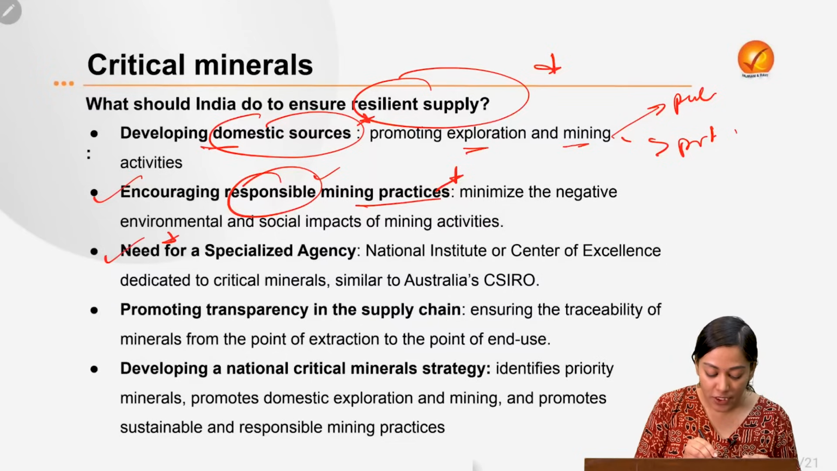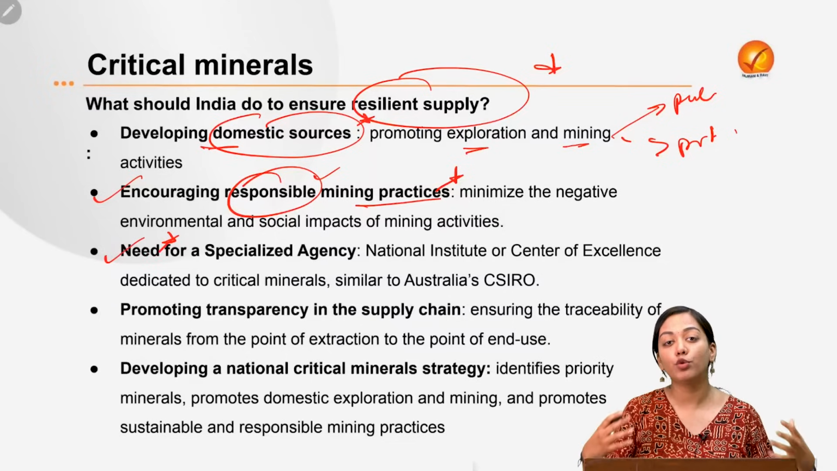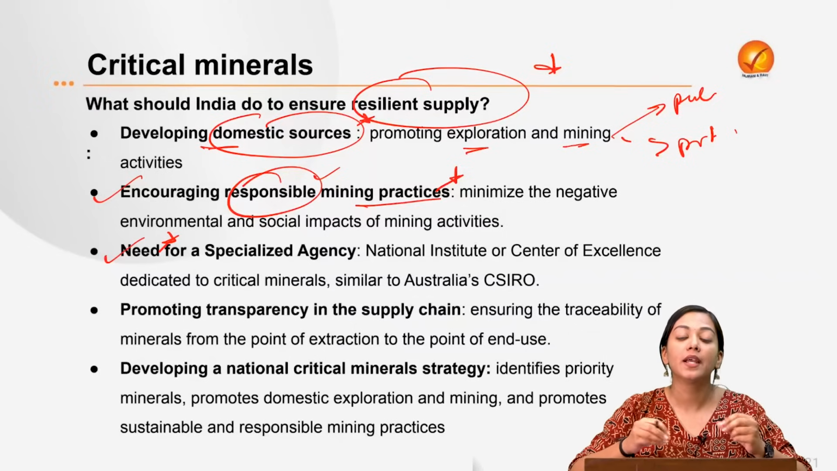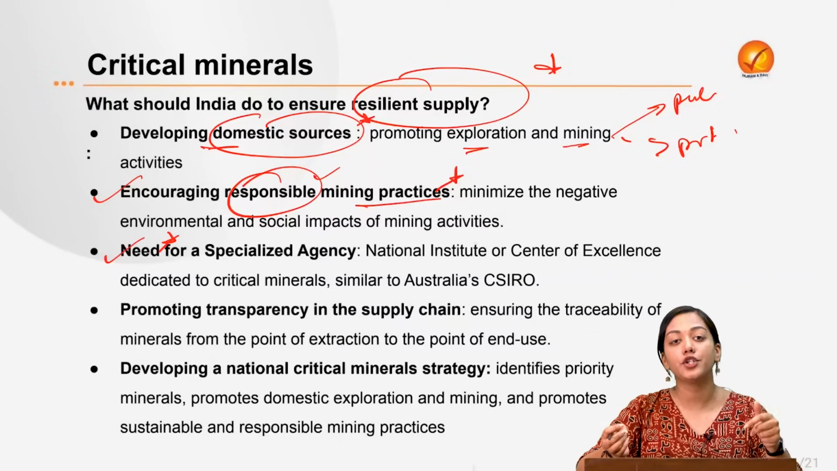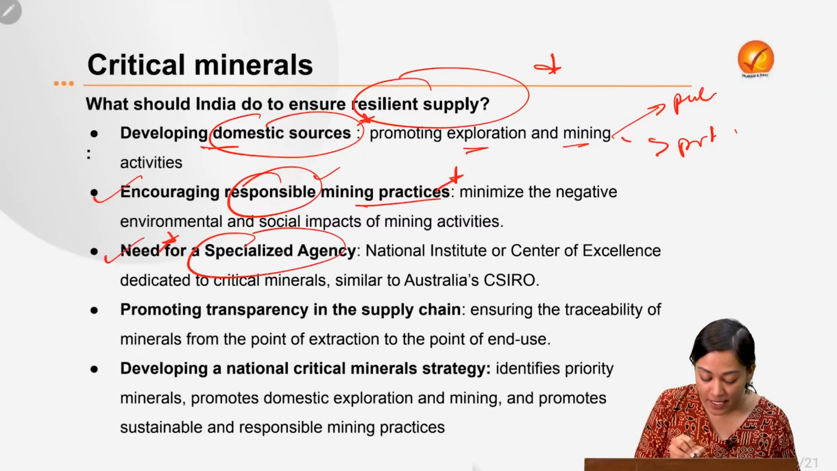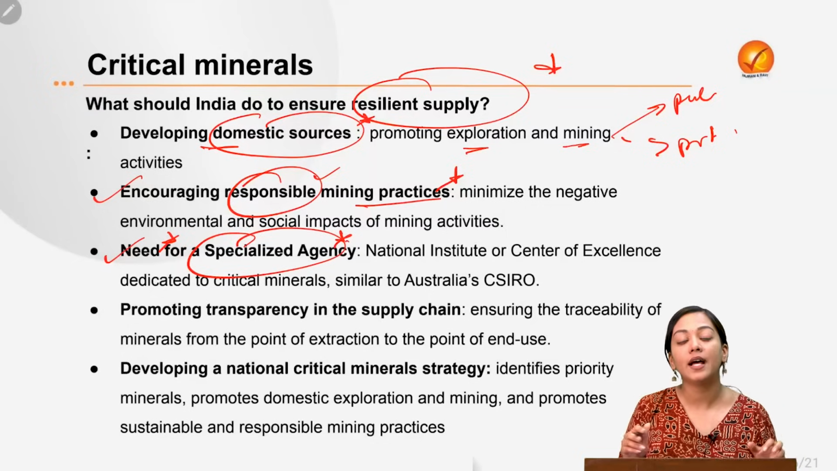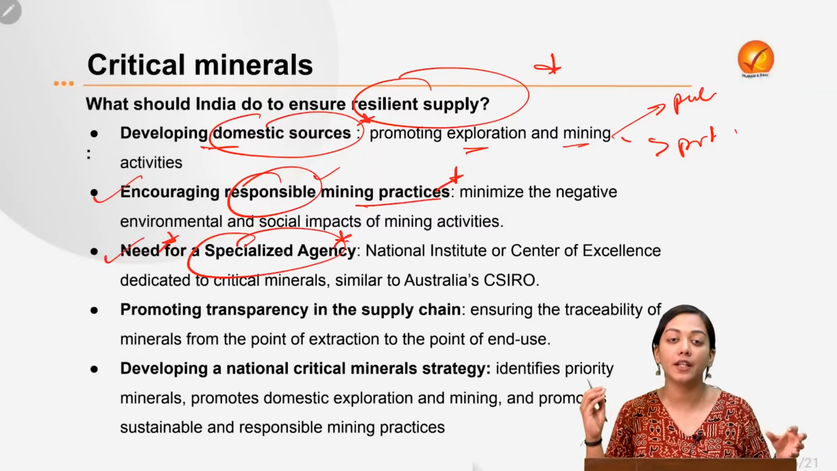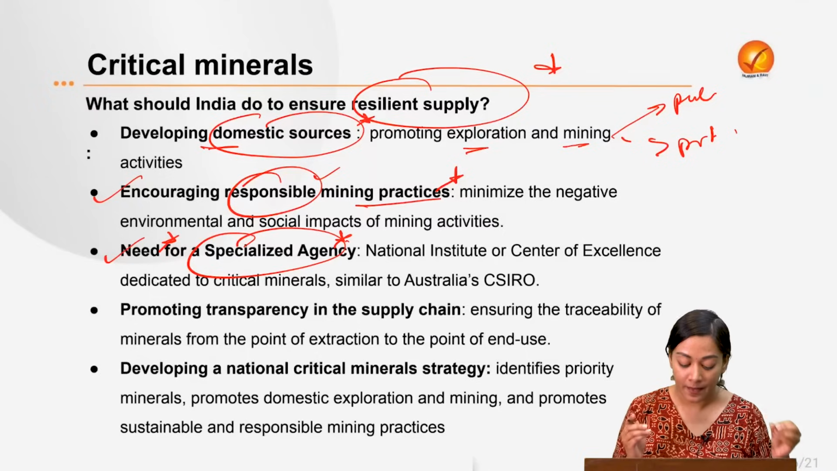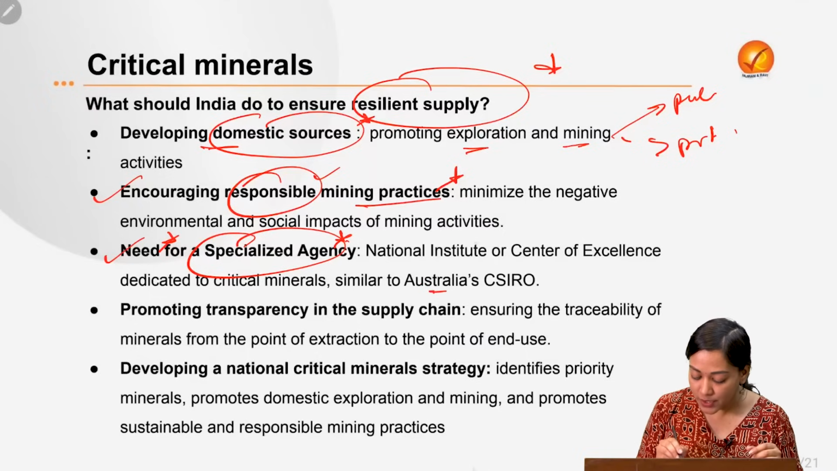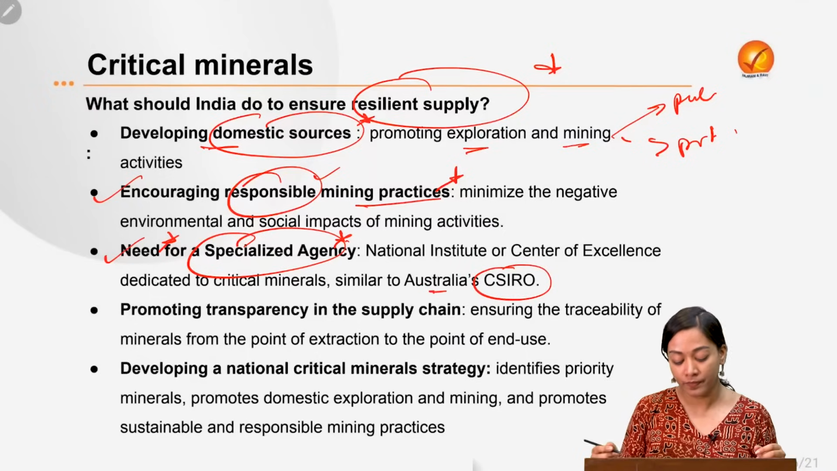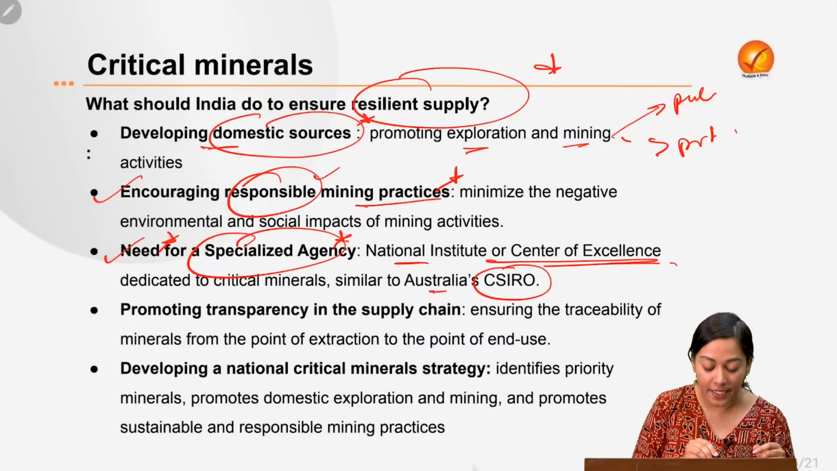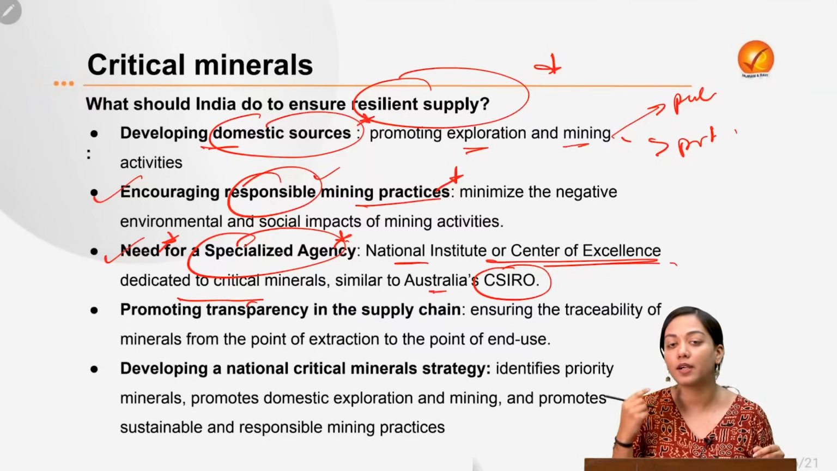Second, we need a specialized agency. While we need to boost our investment in research and development, R&D, associated with critical minerals, we also need to develop a specialized agency which takes care of the entire analytics, assessment, research and development related to critical minerals of the country. This has already been done by Australia by setting up CSIRO. And India can also set up a National Institute or Center of Excellence dedicated to critical minerals on similar lines.